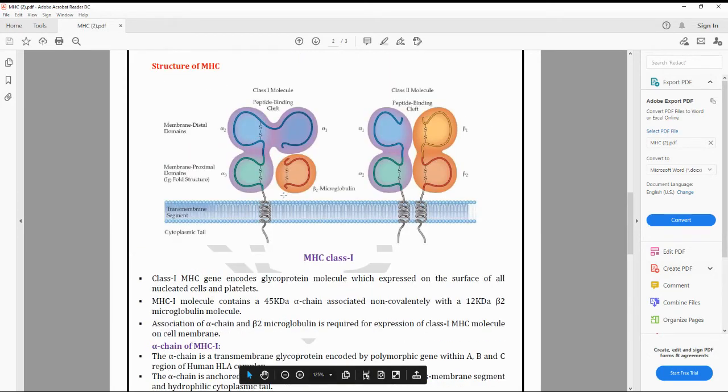It does not have any covalent connection with the alpha 3, and it does not have the transmembrane segment or the cytoplasmic segment. This is regarding the beta 2 microglobulin, and in total the MHC class 1 molecule.